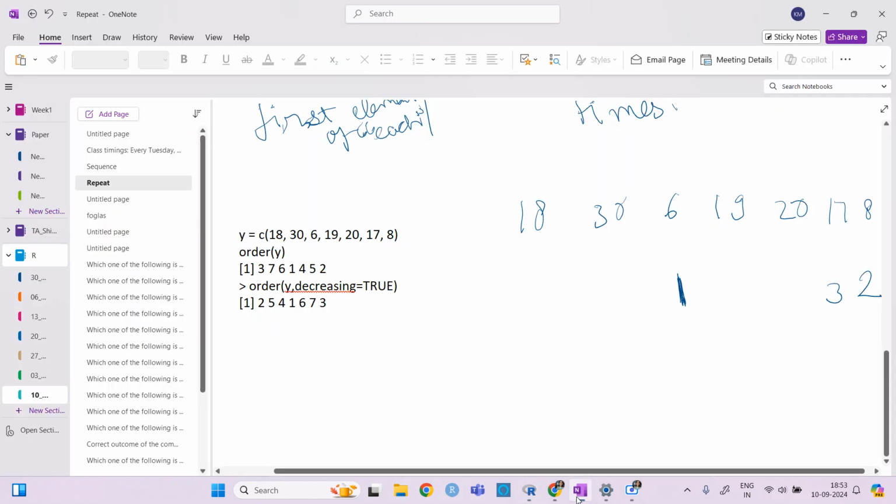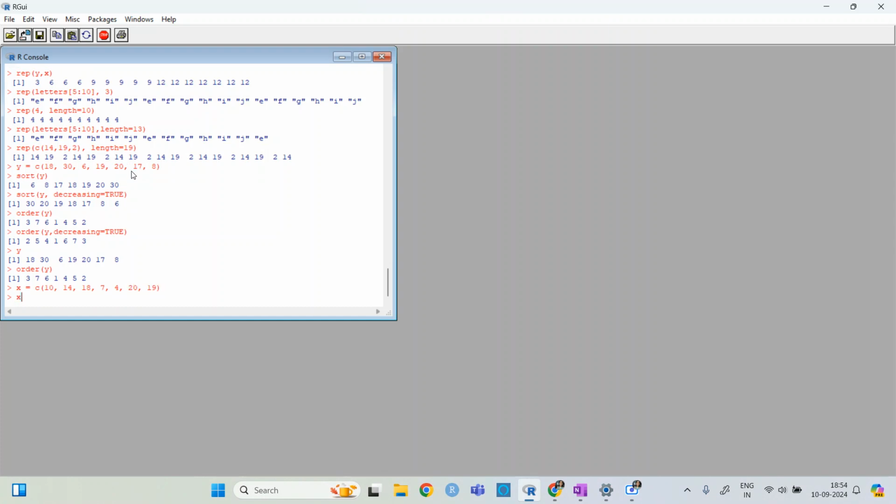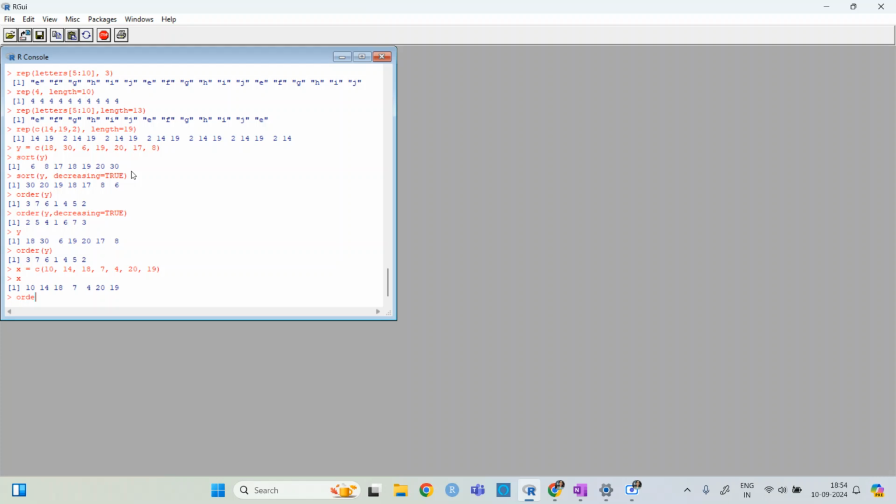Give me a minute. I need to check. Let me take some other series. So x is equal to 10, 14, 18, and then 7, 4, 14. I have taken already, 20, and then 19. X is this. What is the order of x?